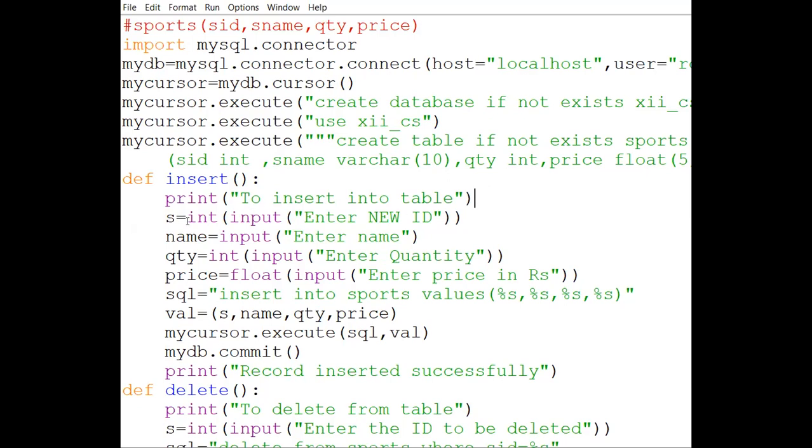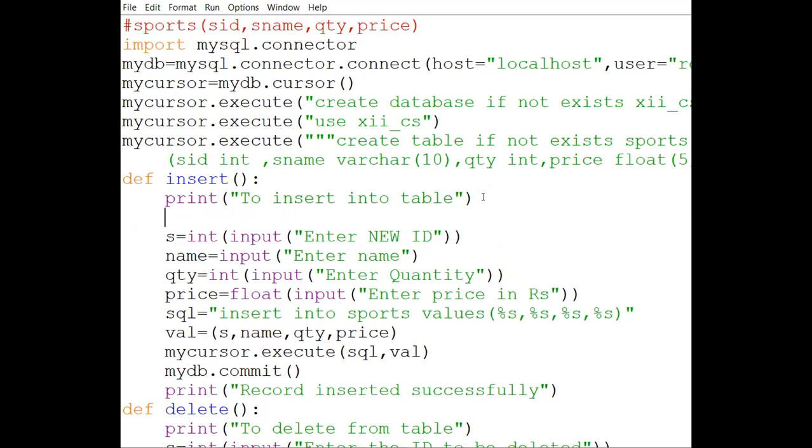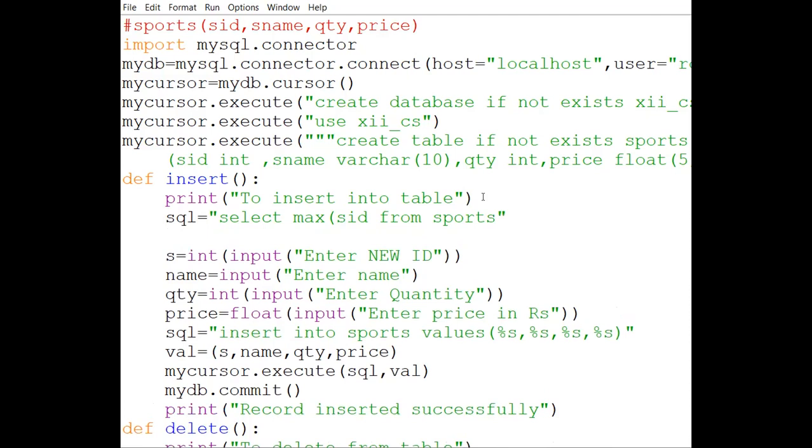So it means, now see, ultimately we want a replacement of this. For this, what are you going to do? These are all some tips that will be helpful for you in your project. The very first thing is we have to get the maximum value. So again, I will be writing an SQL statement: select maximum of SID from sports. Ultimately I will get 2. So first I need to execute my query.